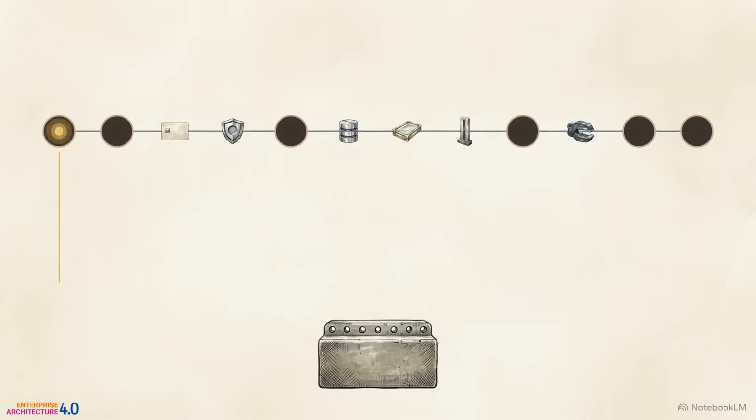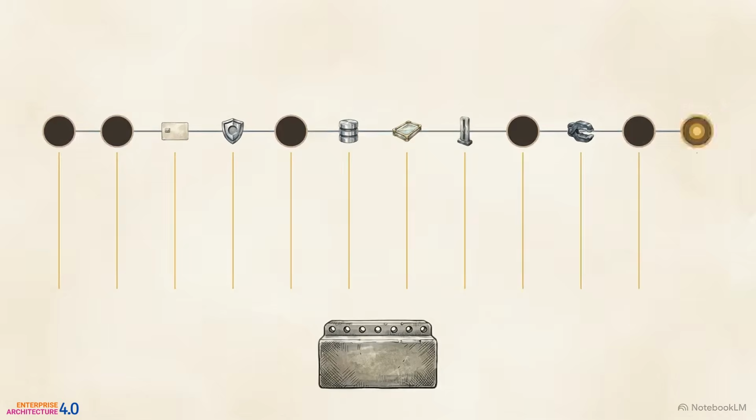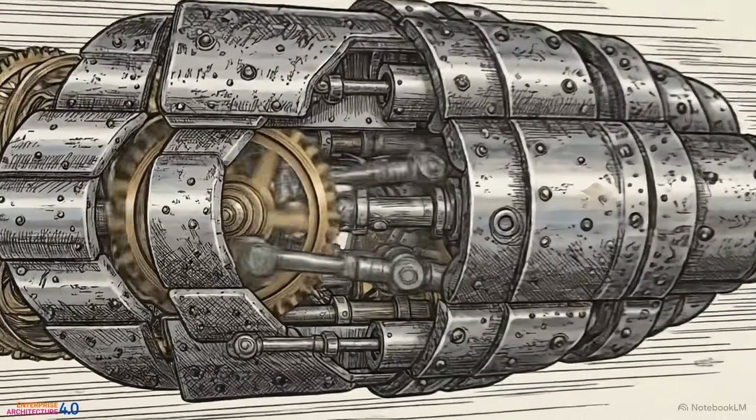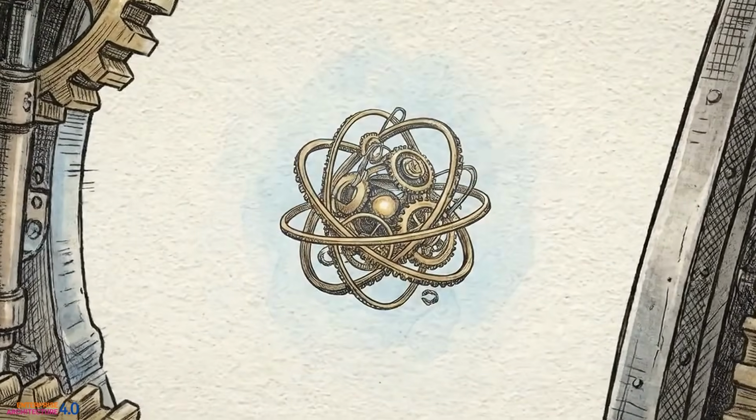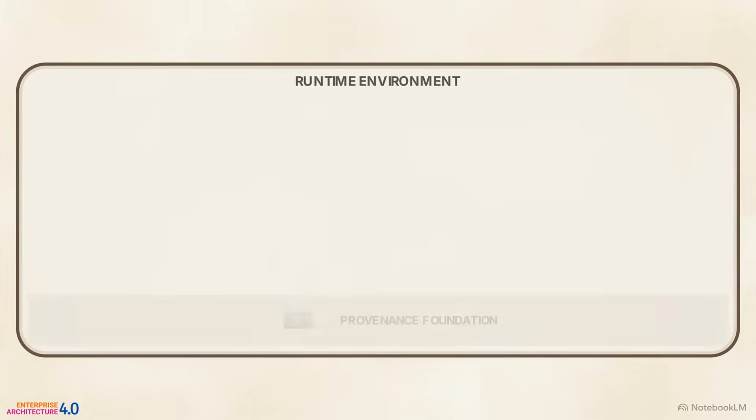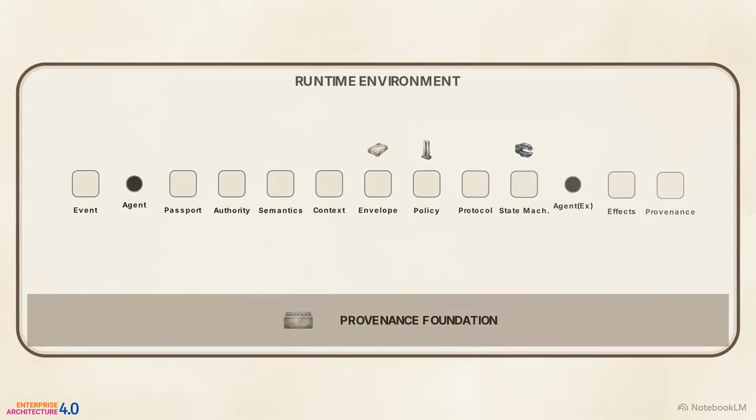Observe this fully constructed architecture. The execution pulse travels systematically from the triggering event through the final effect. Notice the proportion of the system. In a properly governed environment, the intelligent agent is actually the smallest moving part. The vast majority of the compute and structural design is dedicated strictly to verifying the operational constraints applying to that intelligence.